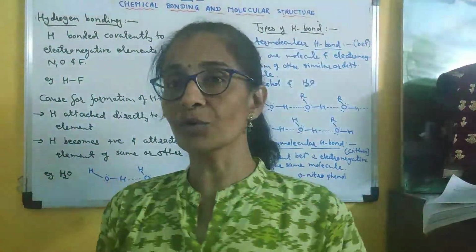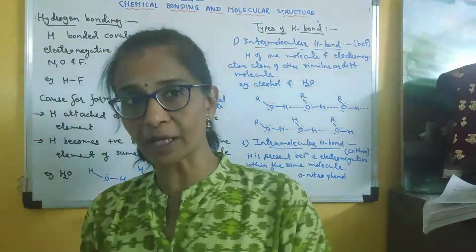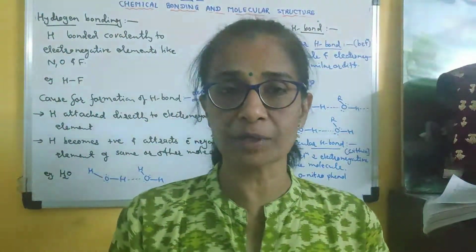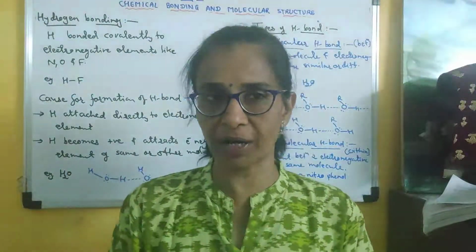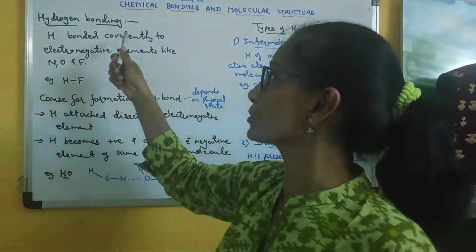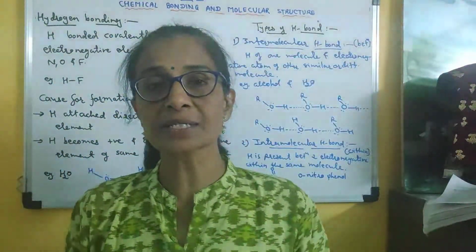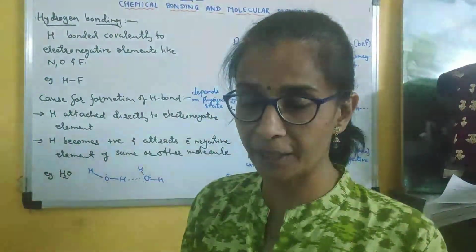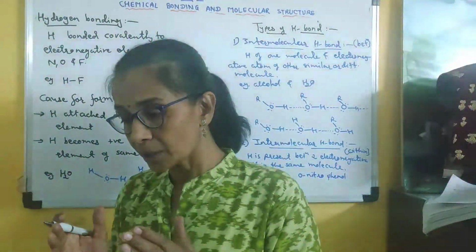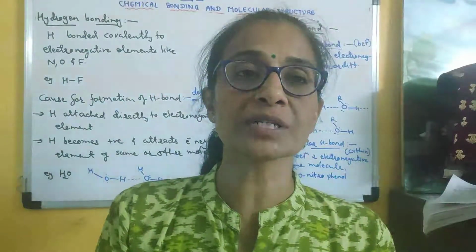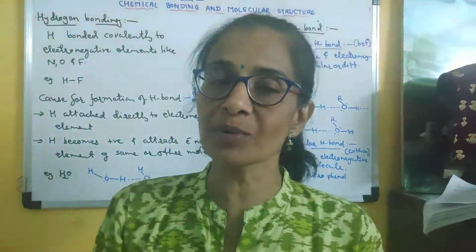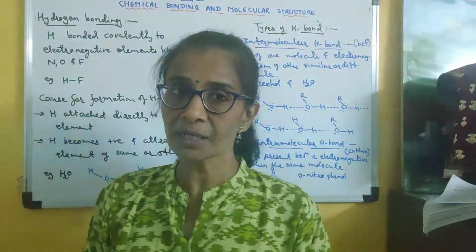Now, today we are going to study some special type of bond. It is not a strong chemical bond, it is a weak force of attraction, and that is called hydrogen bonding. Now, why is it given the name hydrogen bonding? The first thing that comes to our mind is there must be the presence of hydrogen, isn't it? Yes.